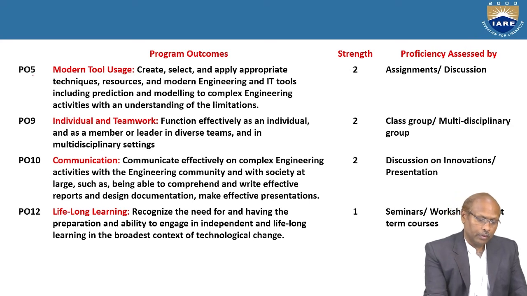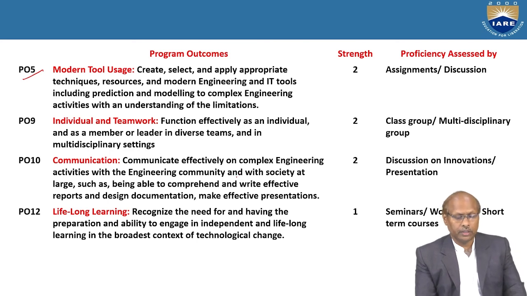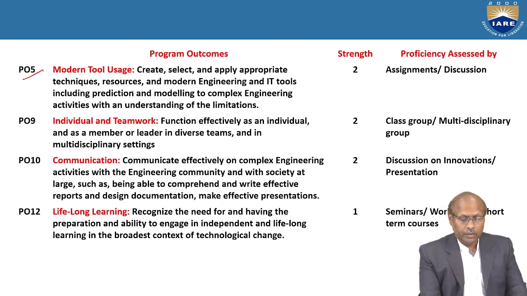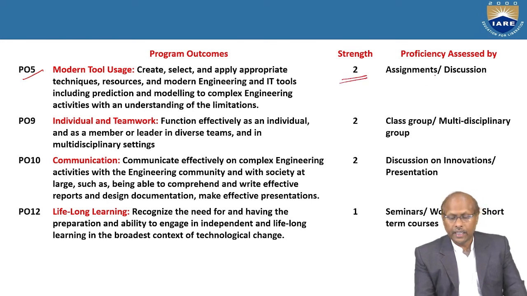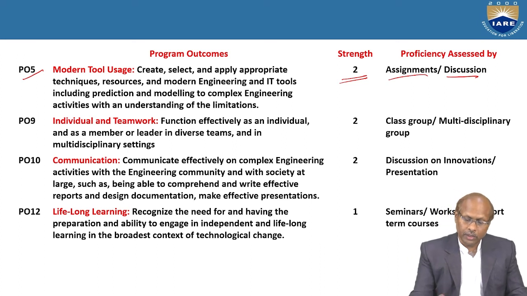And one more, PO5, the modern tool usage. Create, select, and apply the appropriate techniques and resources and modern engineering IT tools, including prediction and modeling, to complex engineering activity with an understanding of the limitations. And its strength is 2. And proficiency you can assess by assignment or discussion. So for every subject you will be giving some assignment. So using that assignment you can use these things.